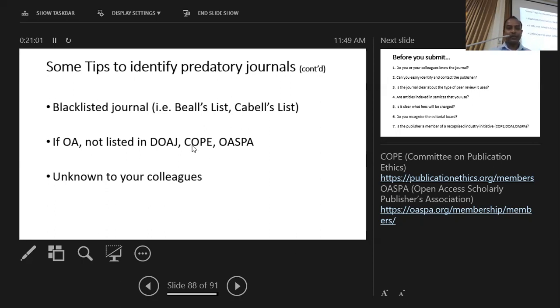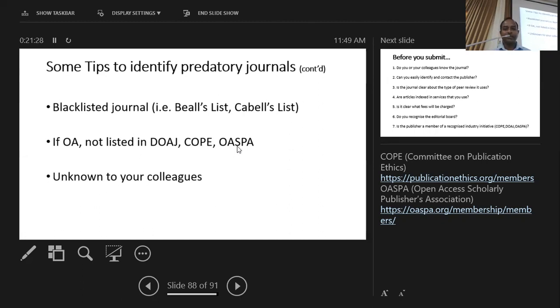For example, COPE means Committee on Publication Ethics, and they have member publishers. So if the publisher is a member of the Committee on Publication Ethics, you can visit that website and see who the members of this committee are. And if they are someone other than those, then it could be a suspicious open access publisher.